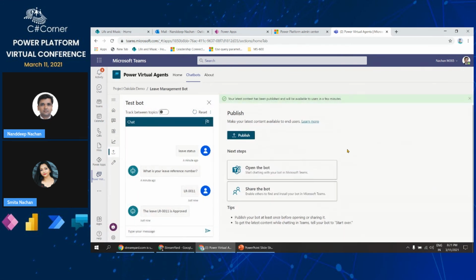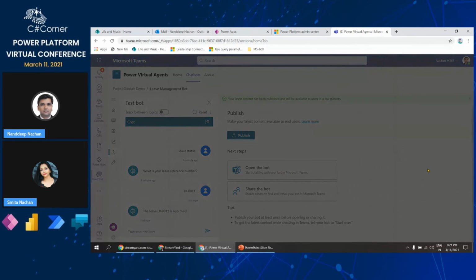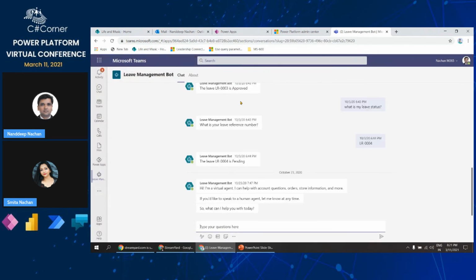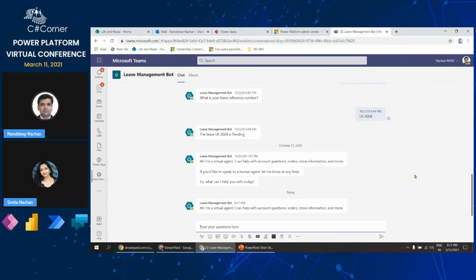Next, we can open this bot and click Add, so this leave management bot will be added as an app inside my Teams. From here I can pin it, so that whenever I come to Microsoft Teams, I can directly get the leave status from here itself.